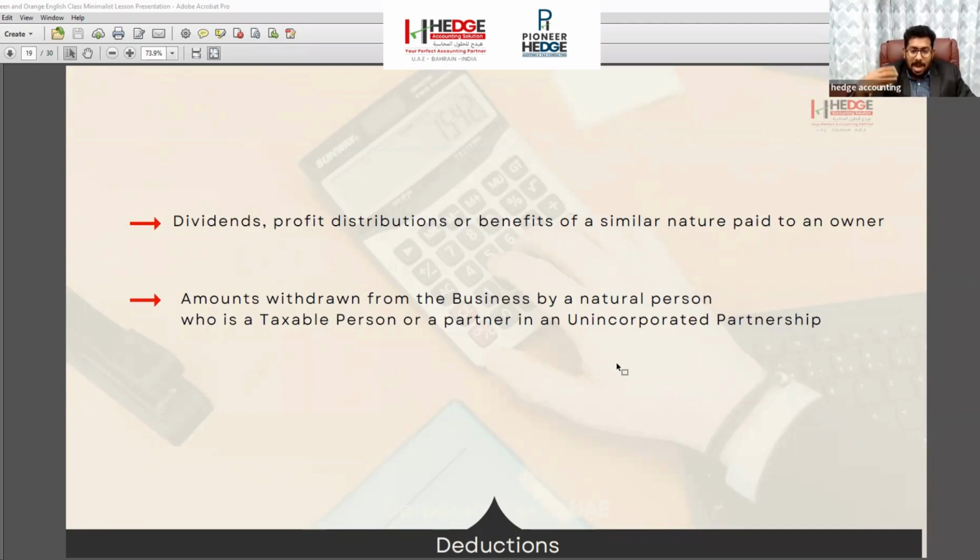So we have to add it back, or in a practical sense, we are paying tax on whatever amount the owner is taking from the business, either in the nature of accommodation, profit, or salary. So whatever withdrawal by the owner is not allowed at all.